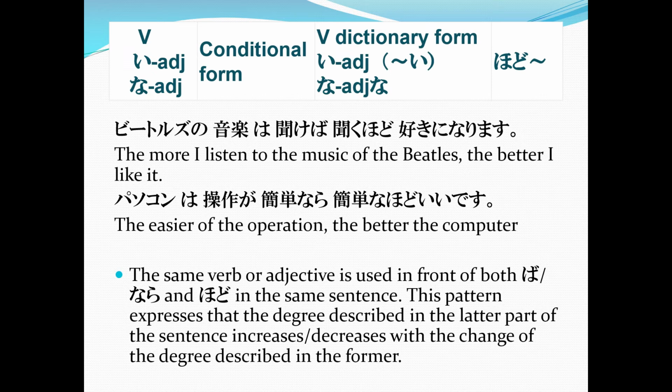In the first example, we use kikeba, and then the same verb in dictionary form, kiku hodo, which means to listen. In the second example, we use kantan nara and then kantan na hodo, which means easy. Same verb or same adjective. It will always be like that in this sentence pattern.